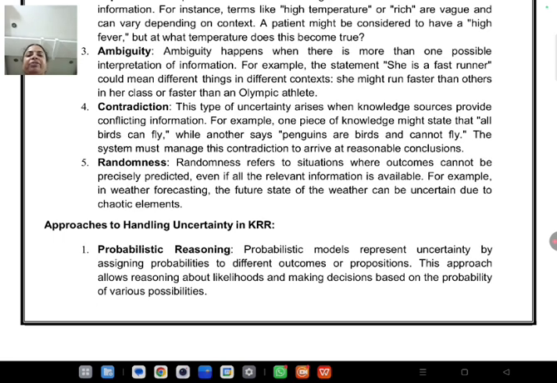Similarly, there is contradiction. Whenever you give uncertain information, which is confused or dependent information, we get a contradiction.